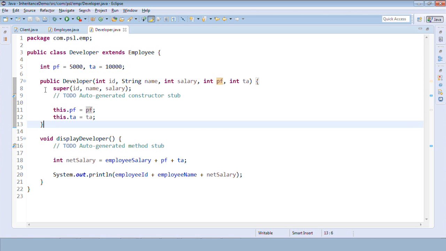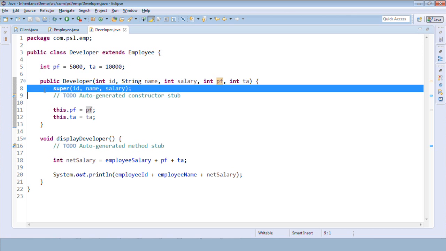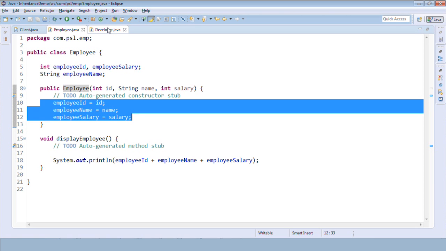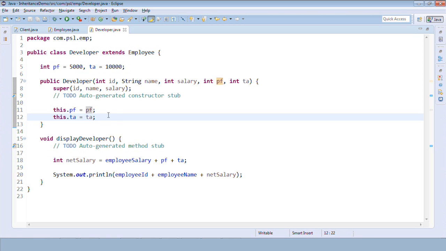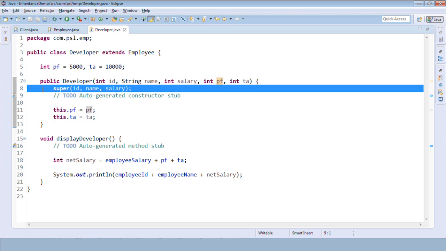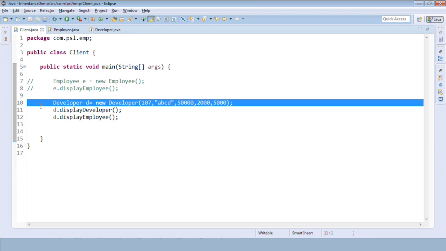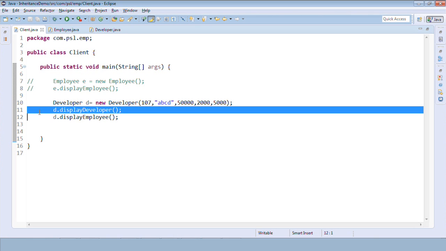So in case of super, constructor execution is from super to sub. So first the base class constructor gets invoked and executed. Okay, so first this constructor gets executed and then this constructor gets executed. Okay, so the super statement is again for constructor chaining, but in case of inheritance, remember this: super refers to the base class, super refers to the super class. Okay, yes, let's proceed. So once the constructor calling is done, then we'll proceed ahead.